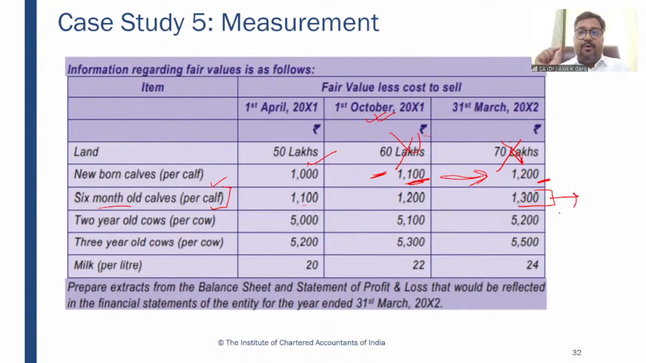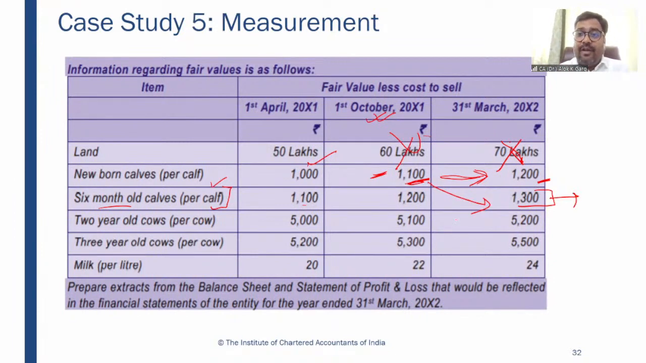When this calf was born on 1st October, the value was 1100. And on the reporting date, that is 31st March 2002, this calf becomes 6 months old. So you have to see the fair value less cost to sell for a 6-month-old calf. From 1100 it became 1300, right? So there is a price change, and there is a physical change.